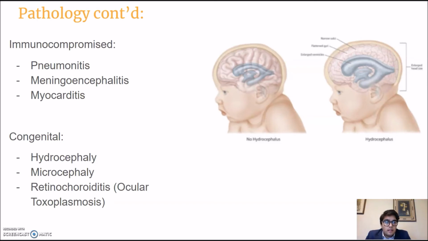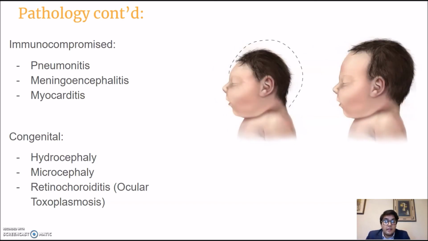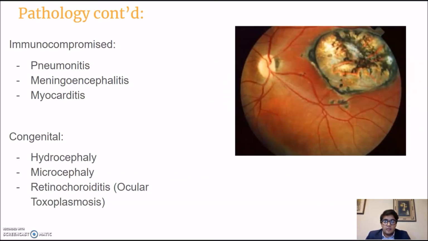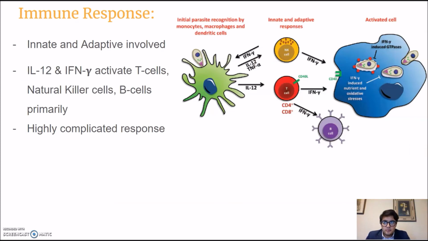But if you see this, we have some larger ventricles here, more filled with CSF because the sylvian duct is blocked off. Microcephaly can also happen, so a smaller size of the head. And then you can also get ocular toxoplasmosis, which is seen quite a bit, and can cause blindness and pain. The overall immune response is pretty complicated, so I'm not going to get into it here.